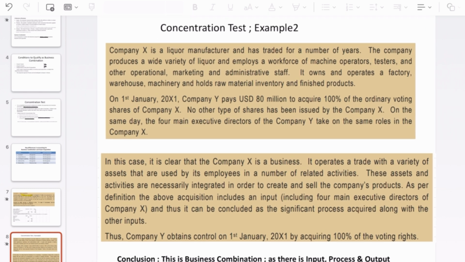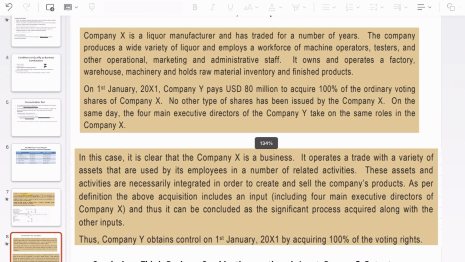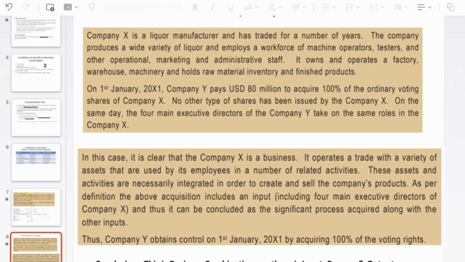Yeah, so here company X is a business, because it operates a trade with a variety of assets that are used by its employees in a number of related activities, and these assets and activities are necessarily integrated in order to create and sell the company's product.